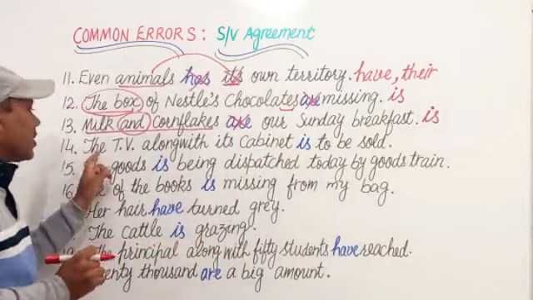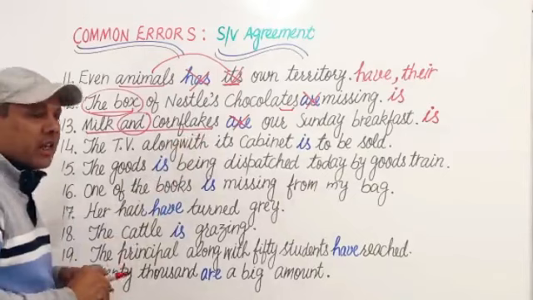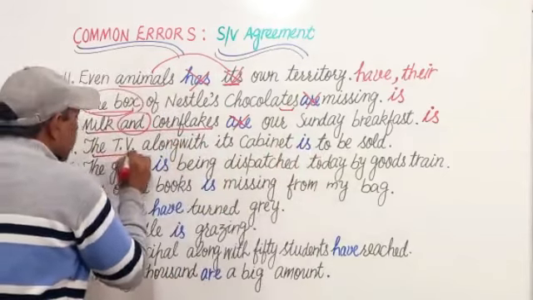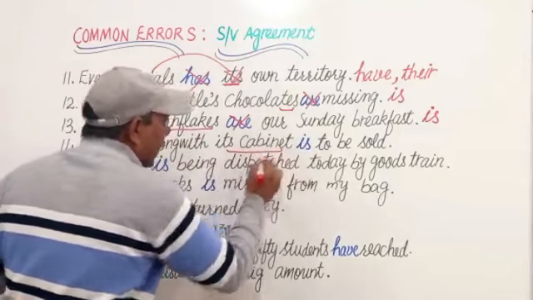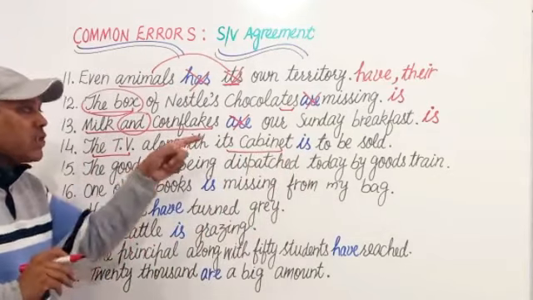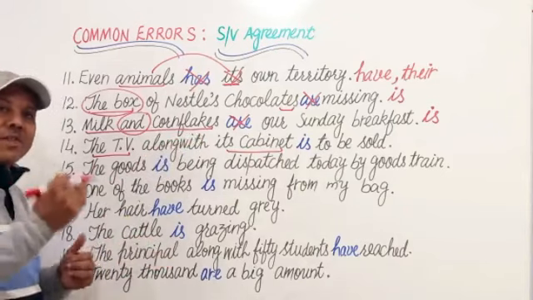Next is the TV along with its cabinet is to be solved. Here, along with its cabinet, although there are two different nouns, the TV and its cabinet, its box, is to be solved. Is it right? Of course, it is absolutely right.